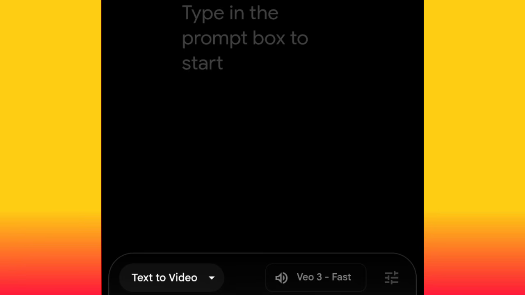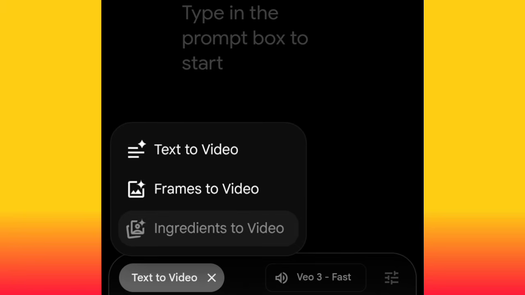Okay, if you look very well, you see text to video. Click it. If you click this text to video, you are going to see text to video, frames to video, and ingredients to video. Now let me explain this to you. Text to video, this is when you want to just write a text and then generate your video. That is text to video. Just write your prompt and then you generate your video.